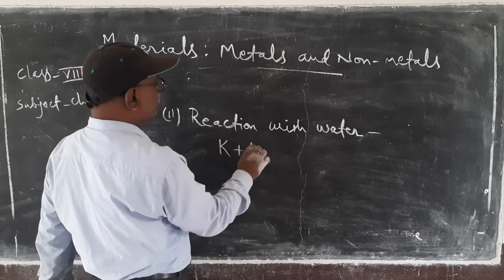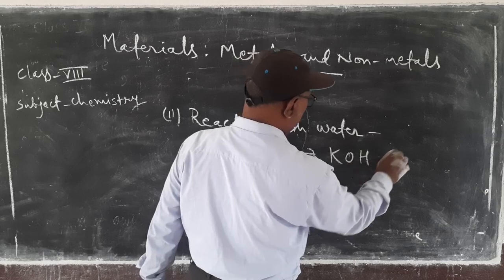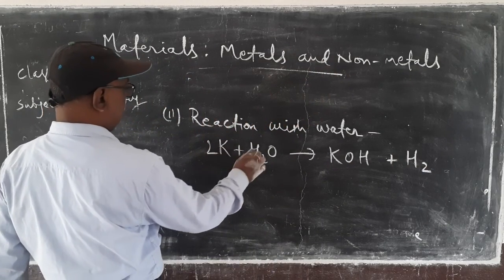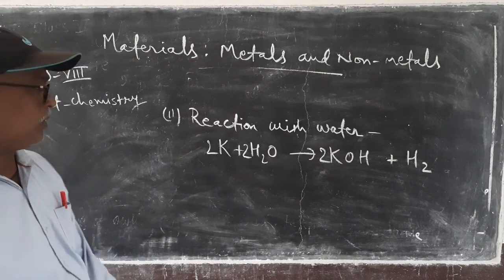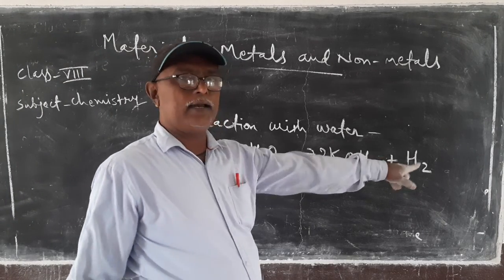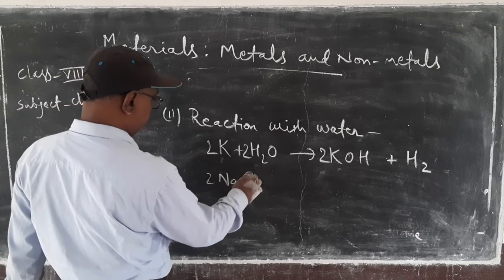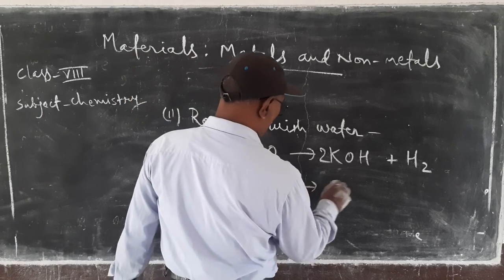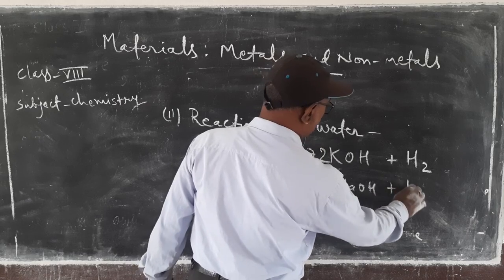K plus H2O gives KOH plus H2. The balanced equation is 2K plus 2H2O gives 2KOH plus H2. This is the complete equation. Potassium reacts with water to form potassium hydroxide and hydrogen gas. Similarly, sodium reacts with water to form sodium hydroxide and hydrogen gas.